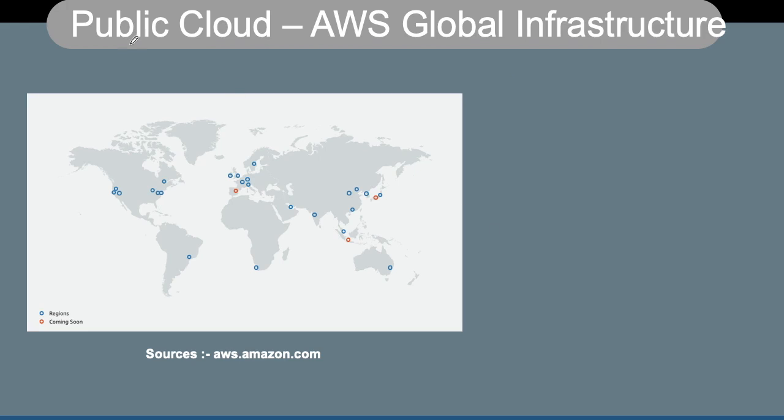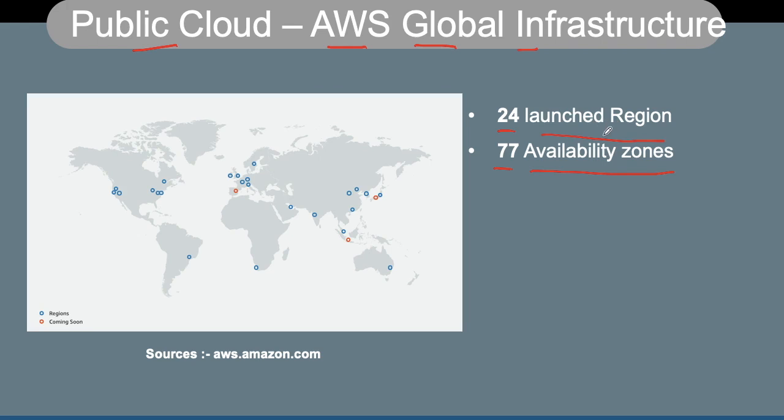Now, as an example of public cloud, AWS, the leading cloud computing company, has a global infrastructure with 24 different regions available, and in those regions they have 77 availability zones. Every region typically has 2 or more availability zones. So whenever one availability zone fails, the other availability zone will be available, and your data will be replicated across availability zones so that you never lose your data.